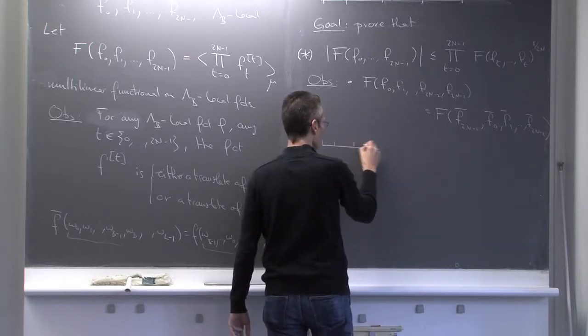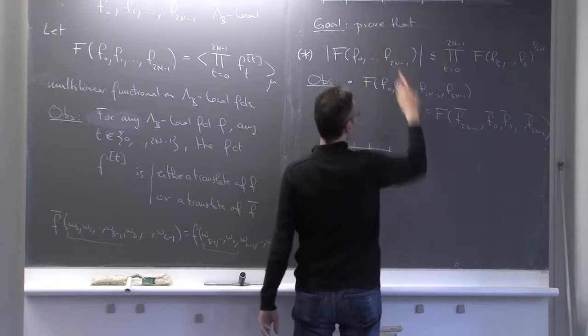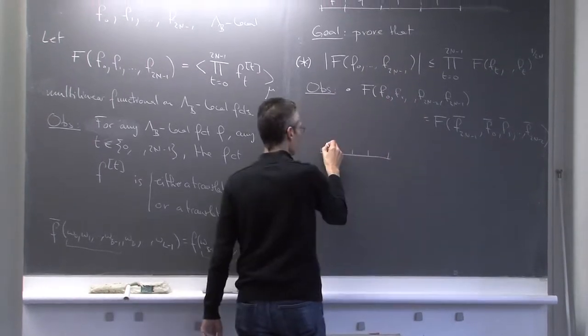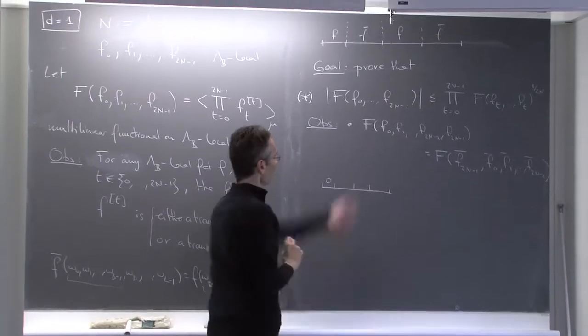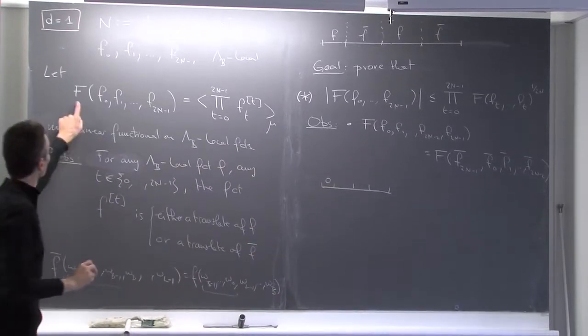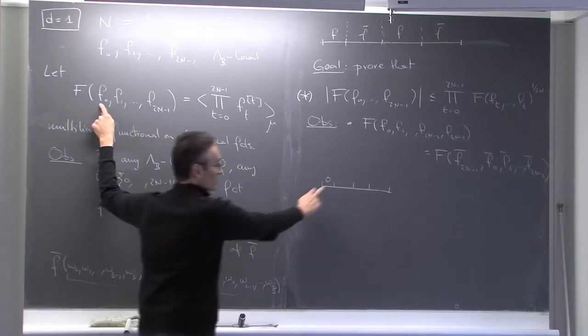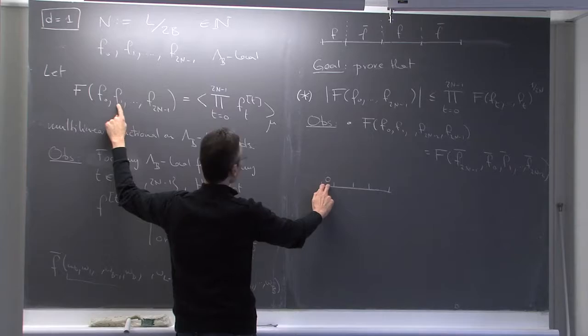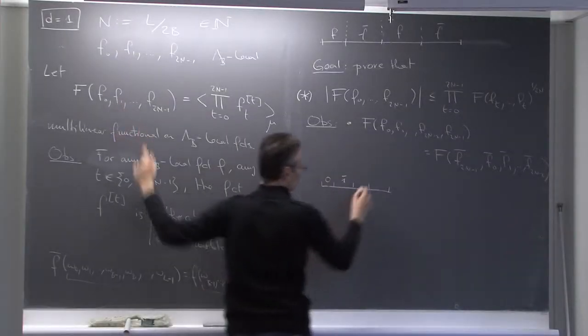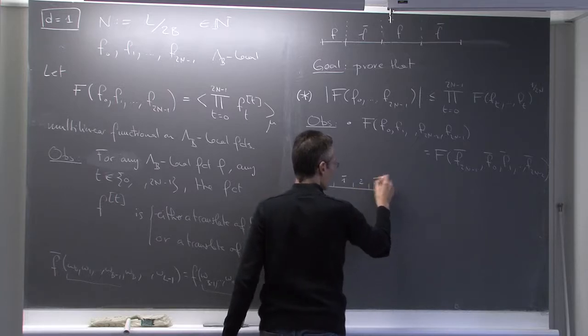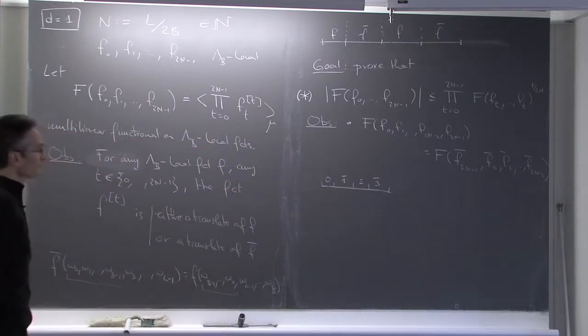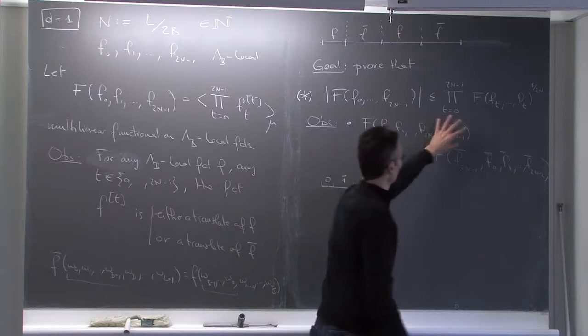So what do I have? I don't want to write f many times, so I will just write the indices. When I take this functional f here, I have f0, which lives on the first block. Then I have the image of f1, so I will just write 1 bar. Then we have 2, and then we have 3 bar. Something like that. That's what you have on this side.